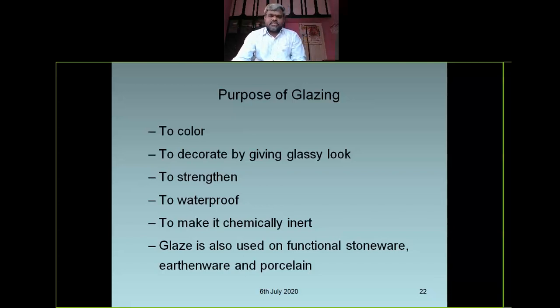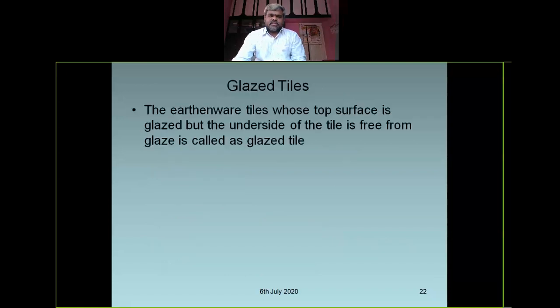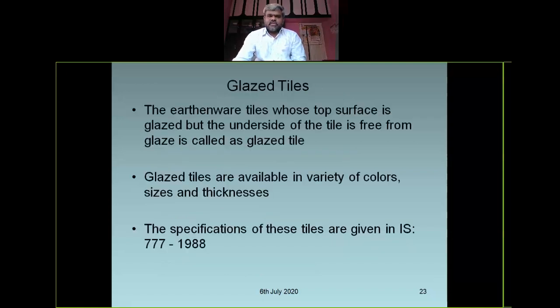So that is the purpose of glazing. Glazed tiles: the earthenware tiles whose top surface is glazed, but the underside of the tile is free from glaze, are called glazed tiles. Glazed tiles are available in a variety of colors, sizes, and shapes. The specification for the glazed tiles is given by IS 777 988.